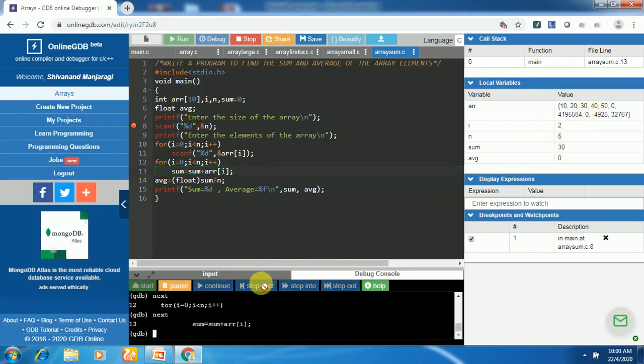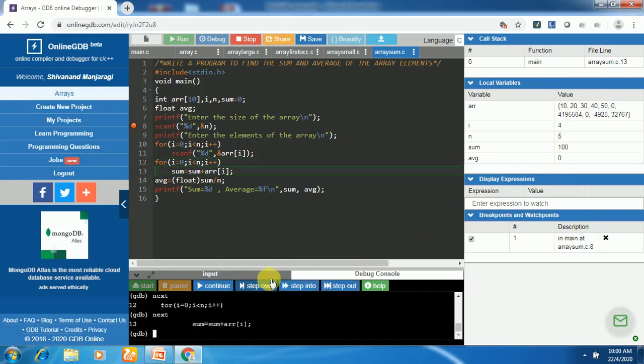It will become 60. Check it. In the next iteration, i becomes 3. Sum equals sum plus array of 3. 0, 1, 2, 3. Array of 3 has 40. 40 will be added to 60. It will become 100. Now it became 100.